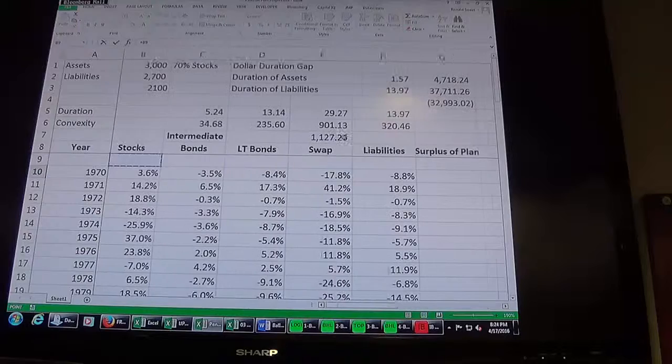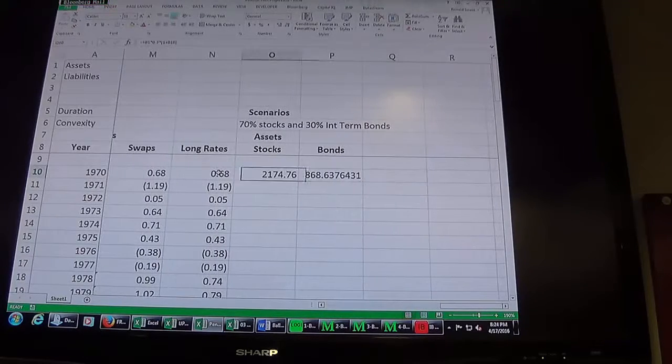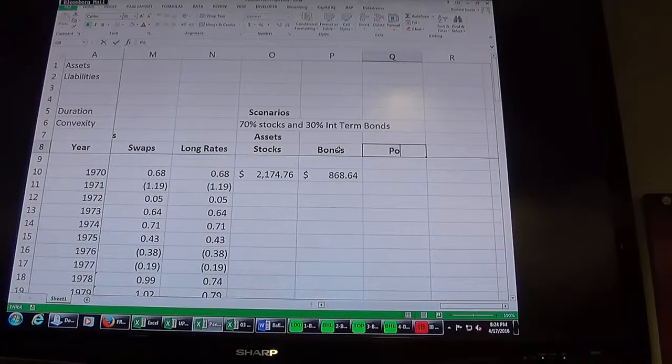I have bonds, $3 billion times 0.3 times 1 plus my bond return. So there's my bonds, everybody agree with that? So my portfolio should just add those two together, and there's my ending portfolio. All right, that makes sense?